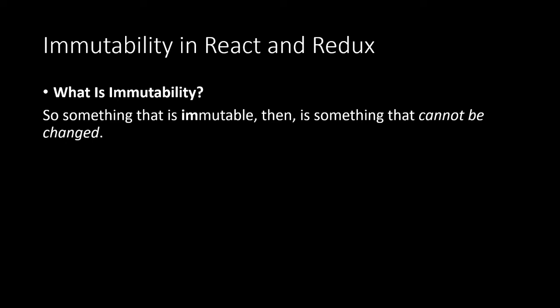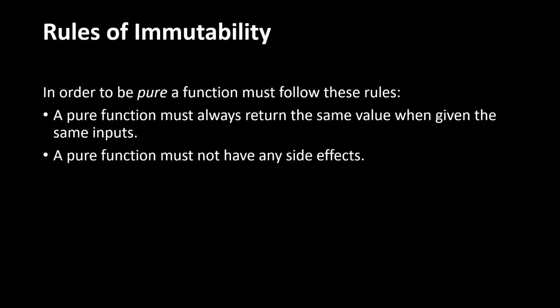So, first of all, what are the rules of immutability? In order to be pure, a function must follow these rules. A pure function must always return the same value when given the same input. And second, a pure function must not have any side effects. So, what is a side effect? We have never heard of it before.